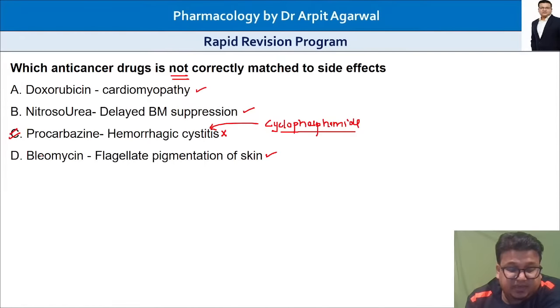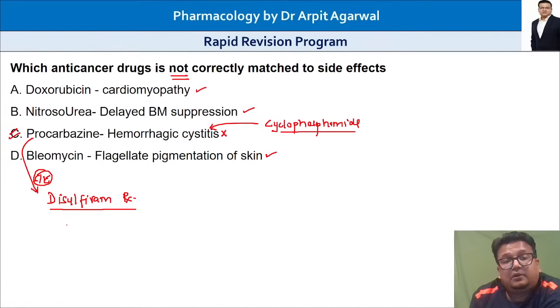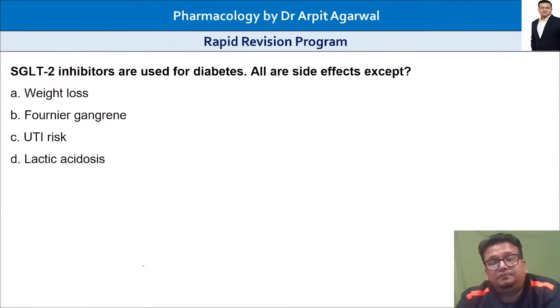Yes, Dr. Ashish, that is correct, and Dr. Najeesh, that is also correct. Procarbazine: remember, if the side effect of procarbazine is asked, then most likely it will be a disulfiram-like reaction. The drug causes a disulfiram-like reaction, so please avoid alcohol if the patient is taking procarbazine. So with procarbazine, the important problem that is asked is disulfiram-like reactions. So avoid alcohol. Hemorrhagic cystitis is a problem of cyclophosphamide or ifosfamide. Okay. So I hope everybody is clear.